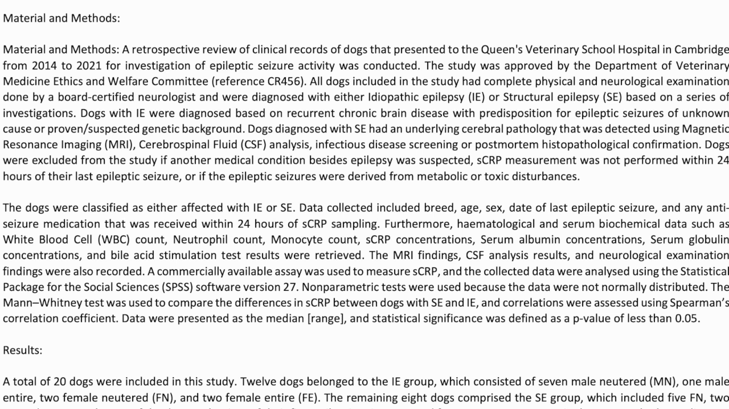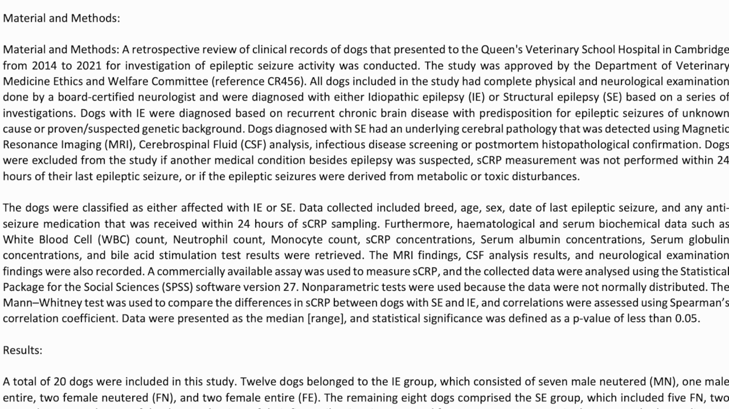Data collected included breed, age, sex, date of last epileptic seizure, and any anti-seizure medication that was received within 24 hours of SCRP sampling. Furthermore, hematological and serum biochemical data such as white blood cell, WBC, count, neutrophil count, monocyte count, SCRP concentrations, serum albumin concentrations, serum globulin concentrations, and bile acid stimulation test results were retrieved. The MRI findings, CSF analysis results, and neurological examination findings were also recorded.